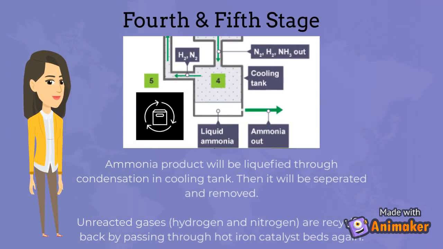Fifth stage. Ammonia product will be liquefied through condensation in a cooling tank. Then it will be separated and removed. Unreacted gases, hydrogen and nitrogen, are recycled back by passing through hot iron catalyst beds again.